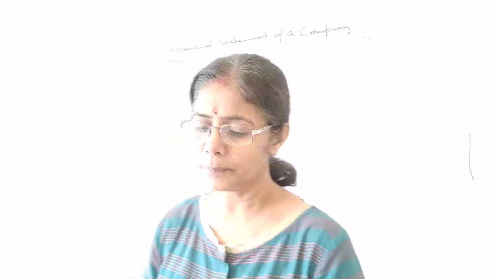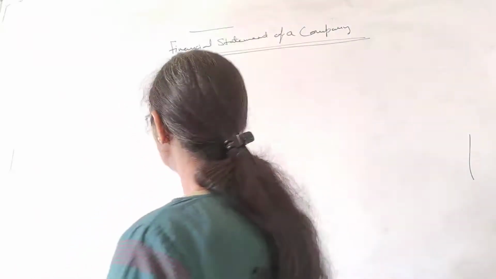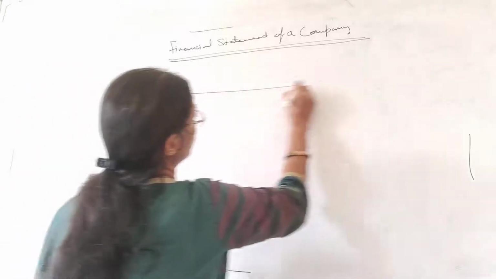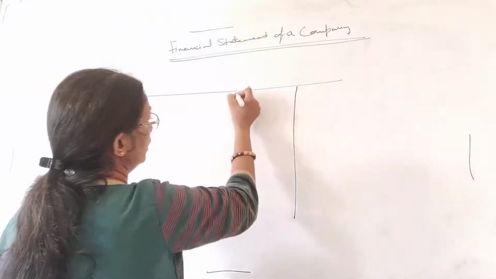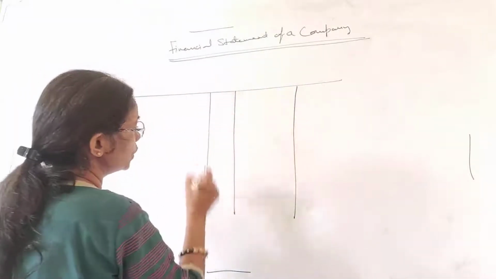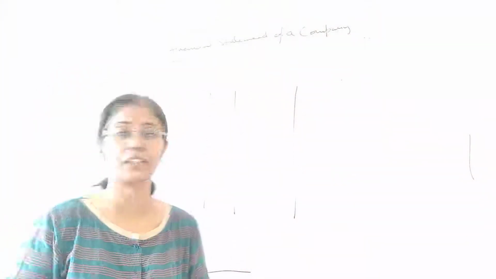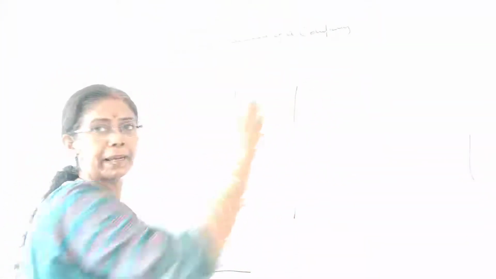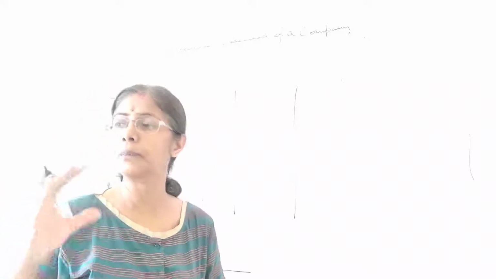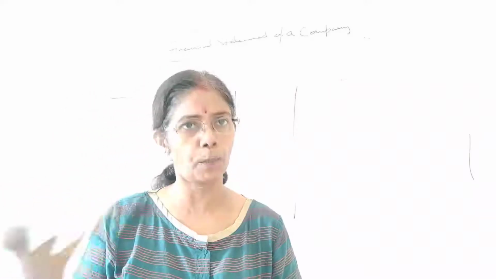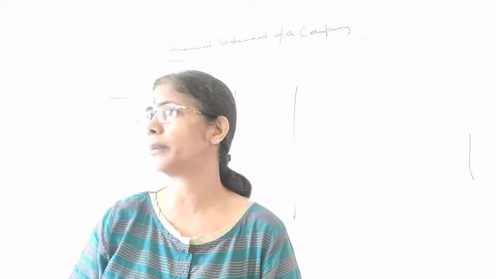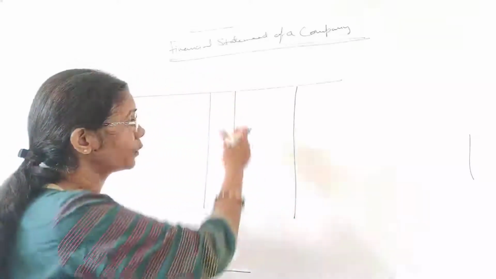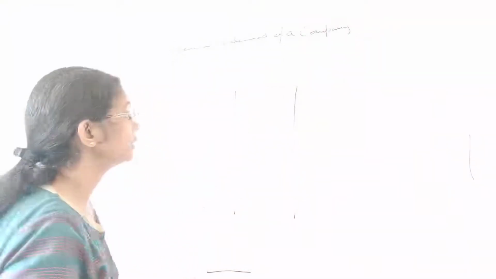So you can see here, or we can prepare it like this. In the chapter on issue of shares and issue of debenture, we didn't have the comparison. We didn't prepare the balance sheet properly. We were having only the extract of the balance sheets, so we took only the present data of that year, right?